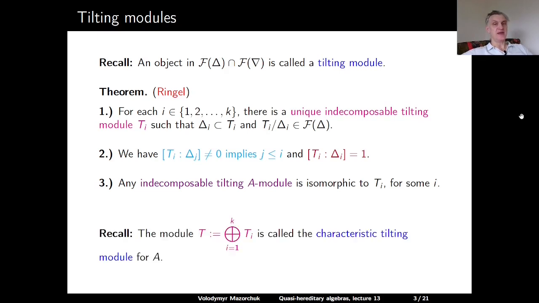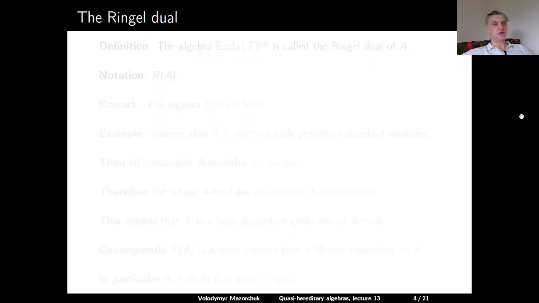This means that we have exactly k isomorphism classes of indecomposable tilting A-modules, and so we have defined the characteristic tilting module for the algebra A as a direct sum of the representatives of these isomorphism classes. So our characteristic tilting module T is defined as a direct sum of all Ti, where i ranges from 1 to k. Next, we define the main protagonist of the present lecture, and that's the Ringel dual of A.